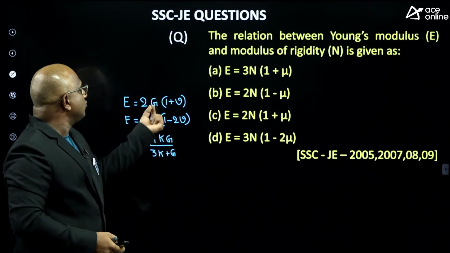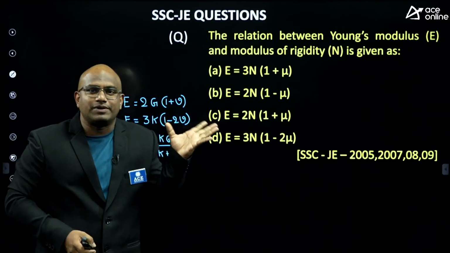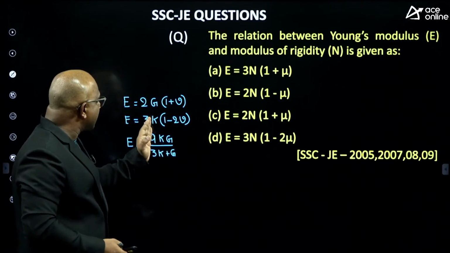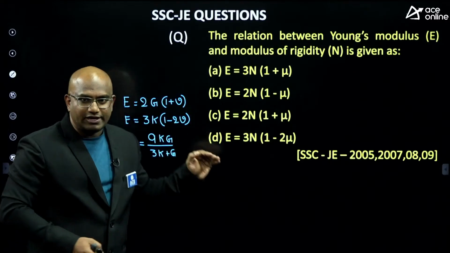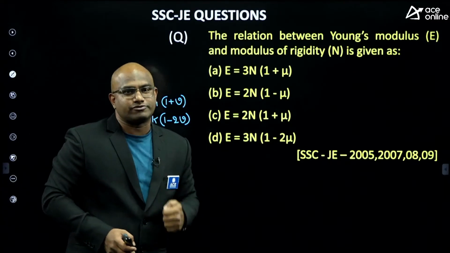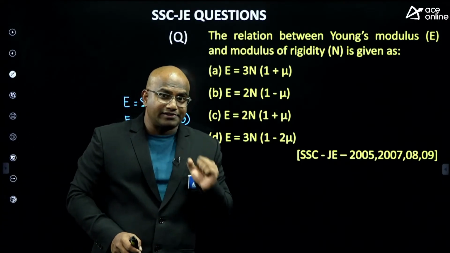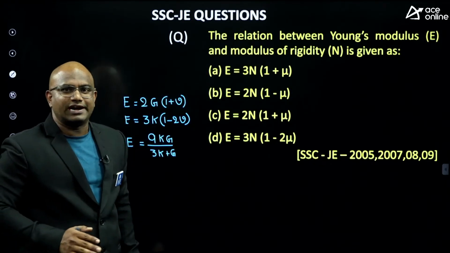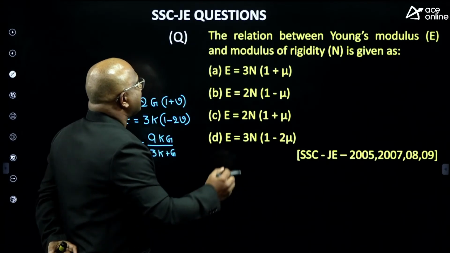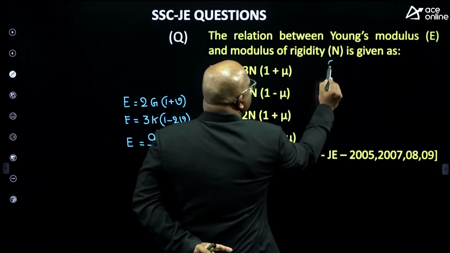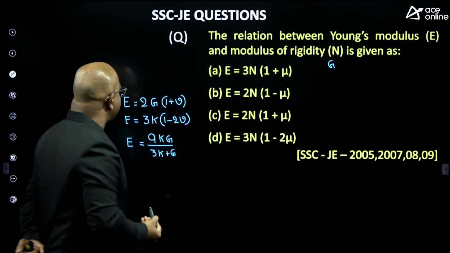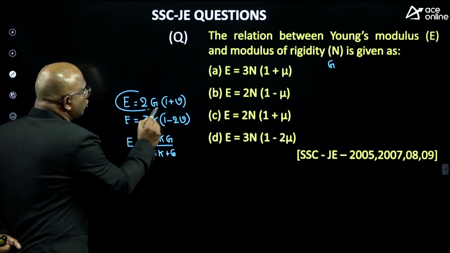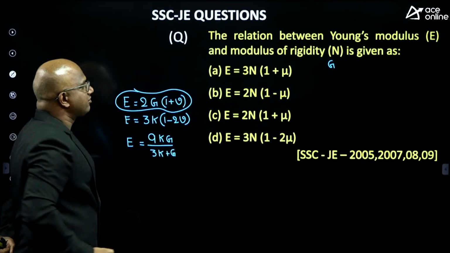They will give the G value and ask you to find the relation between E and v. They give the K value and ask you to find the relation between E and v, guys. They are going to give questions from this. Now observe carefully the given question, let us see. He has given the modulus of rigidity, G. So if G is given, what is the formula? E = 2G(1 + v).